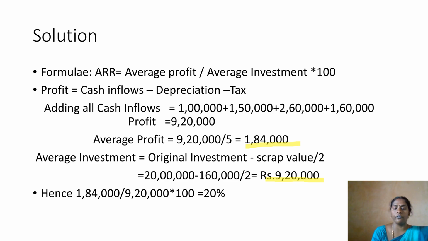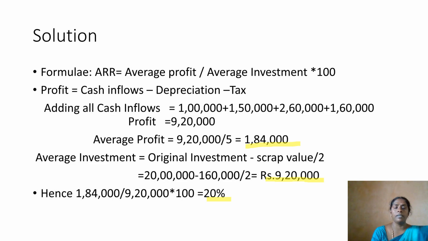So 1,84,000 divided by 9,20,000 into 100 gives the result as 20% average annual profit. So this is the ARR for this particular project. 20% is a good return we are going to get, so we'll select the project.